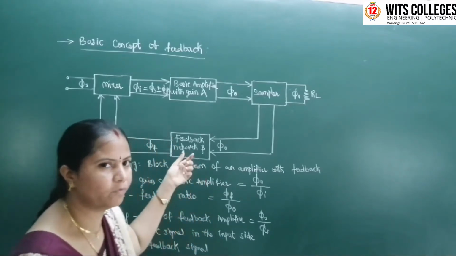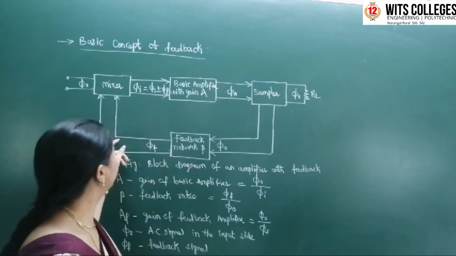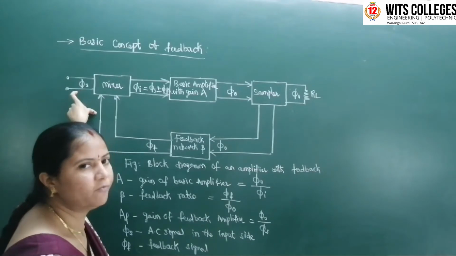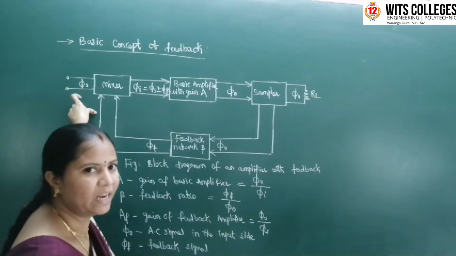The fraction of the output of the feedback network is added to the mixer with the signal phi s. This is the input AC signal.